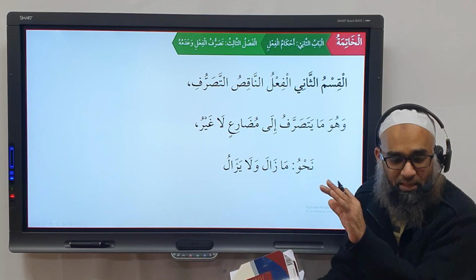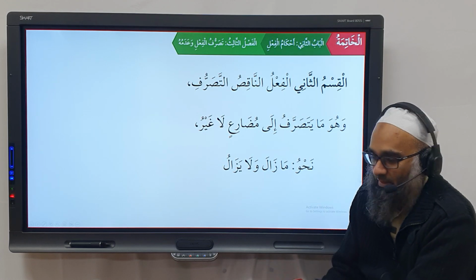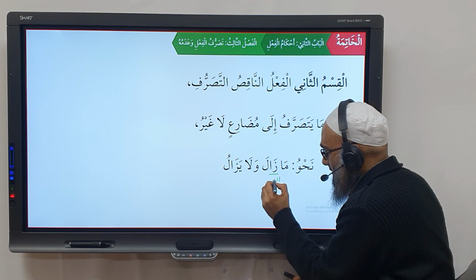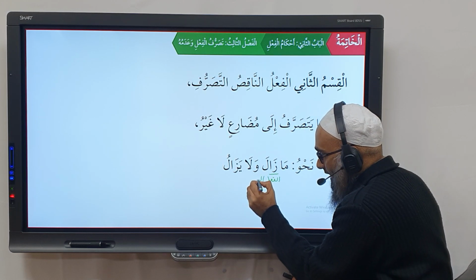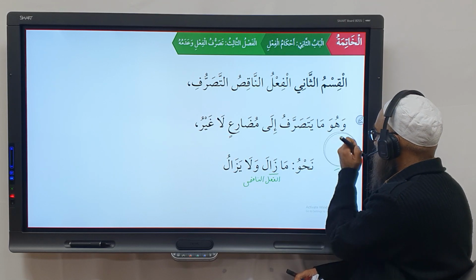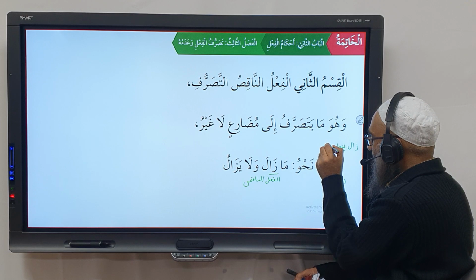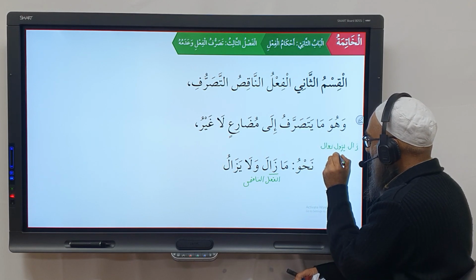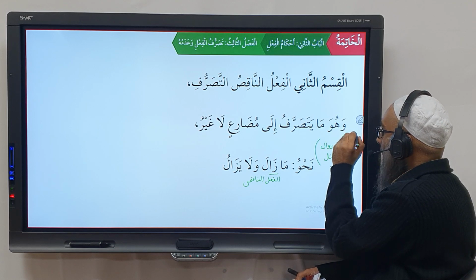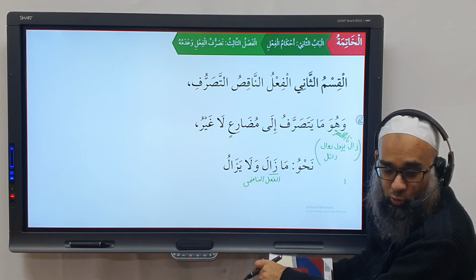So if you say zala yazulu zawalan as a normal verb to come to an end, then that's normal, that's ta'amu tasarruf. But ma zala, which is al-fa'lu naqis, not the zala yazulu zawalan, not the normal tam. Zala yazulu zawalan, fahuwa za'il, you have za'ilun mazul. Not this one, this is the fa'lu tam. Yes, it's a normal ta'amu tasarruf. We're talking about the fa'lu naqis, which means to continue, to remain.